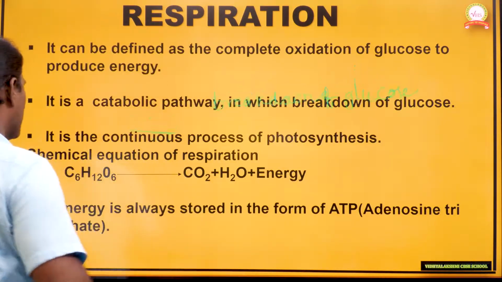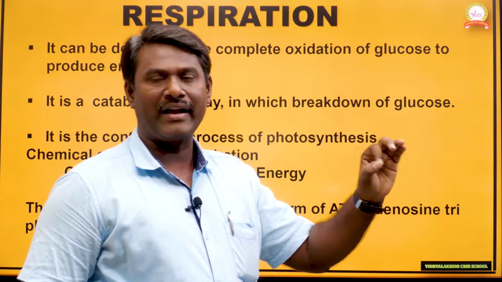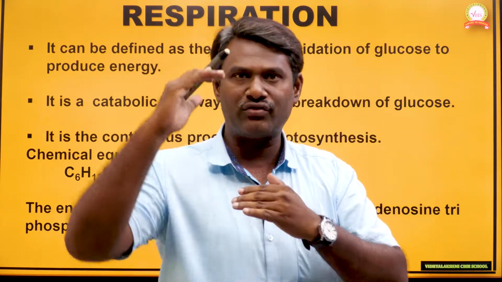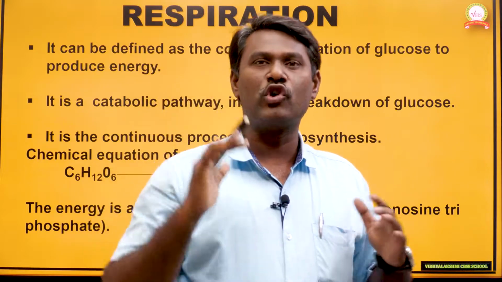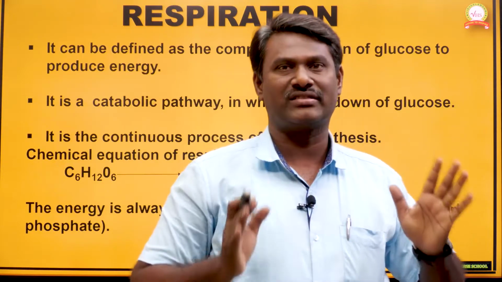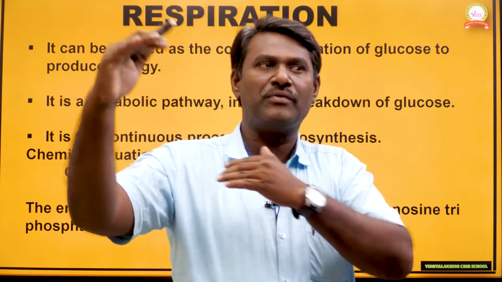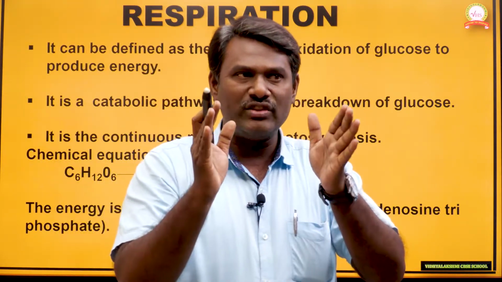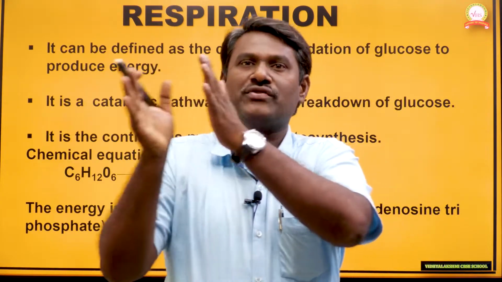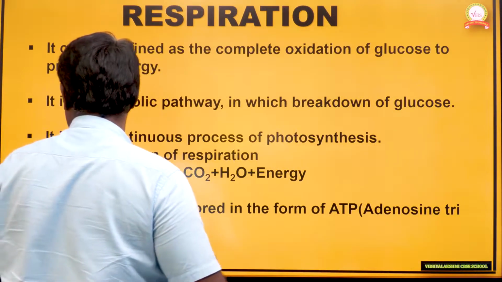Next, respiration is a continuous process of photosynthesis. Why? Because during photosynthesis glucose is formed. Glucose is one of the end products of photosynthesis, and a number of glucose molecules combine together to form starch. That process we can call anabolism.